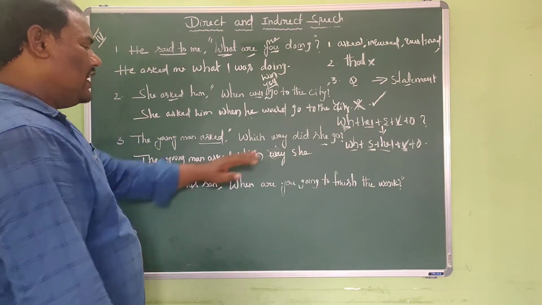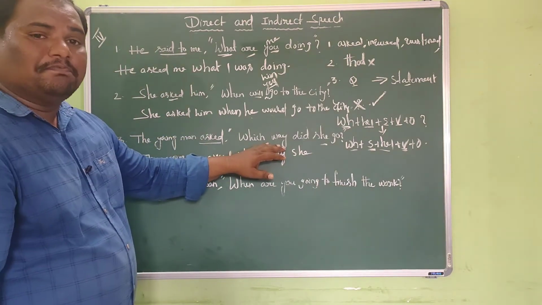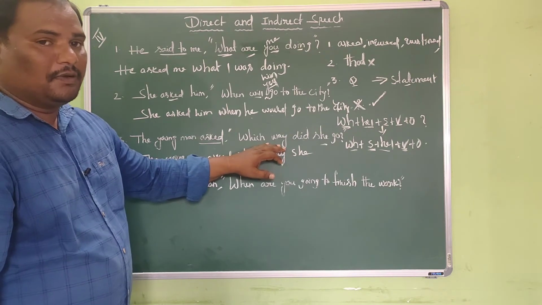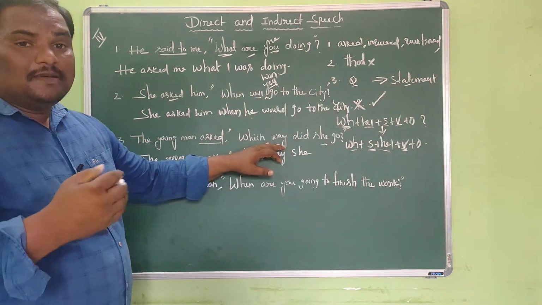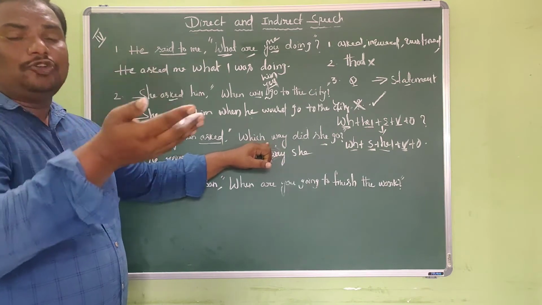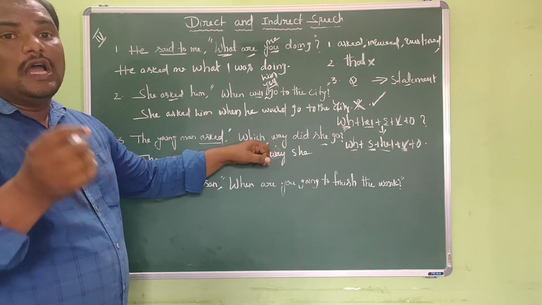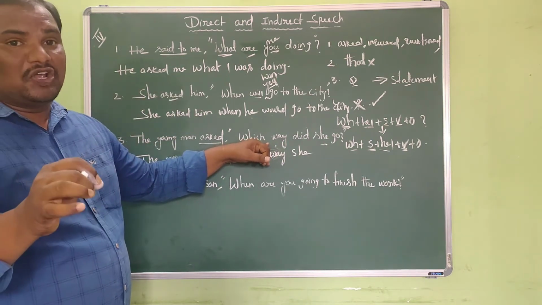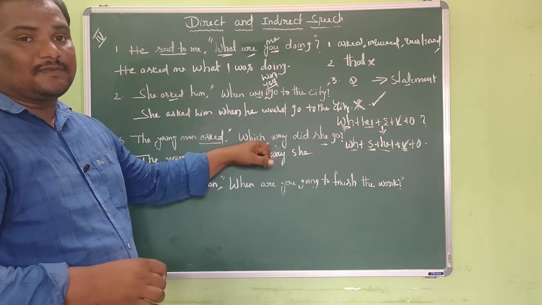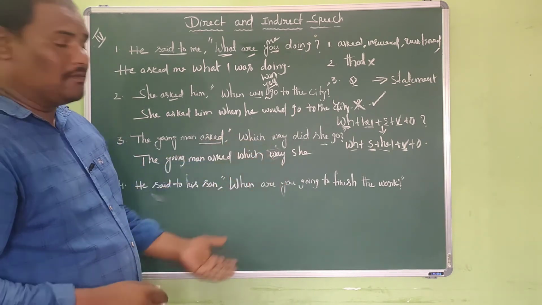She. So here the given reported speech is in simple past tense. When we convert the simple past tense from direct to indirect, it becomes past perfect in indirect speech. So it takes had plus V3 form of the verb.